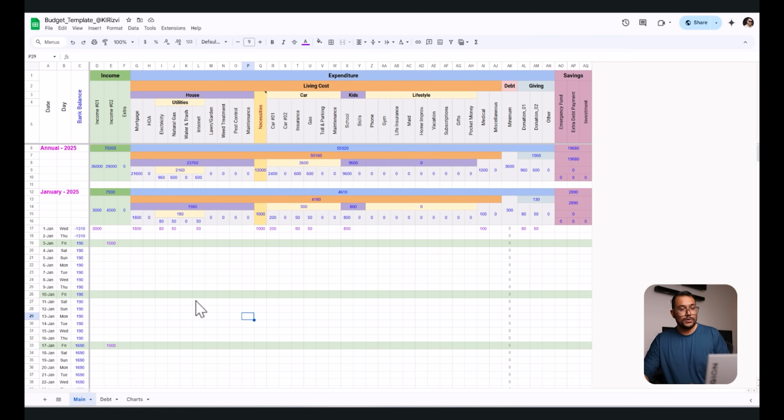Another way of looking at budget, I would encourage everyone to think monthly. Try to start it from day one of the month, and at the end of the month, try to wrap it up on a like $0 based budget. What it means is at the end of the month, whatever money you have extra, just move it away for your emergency fund, savings, or extra debt payment, so that your February can again restart from zero.